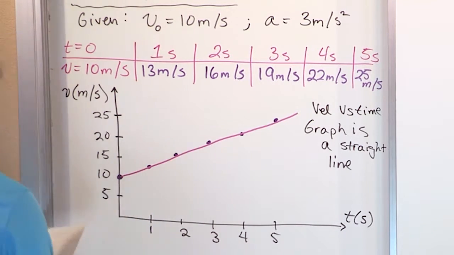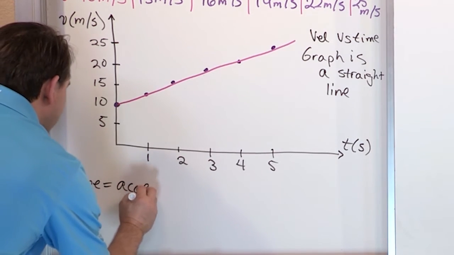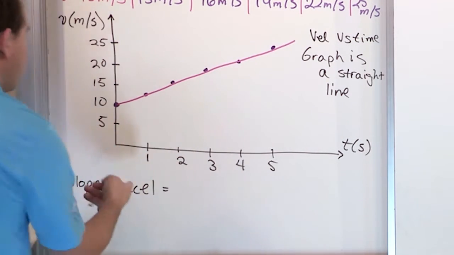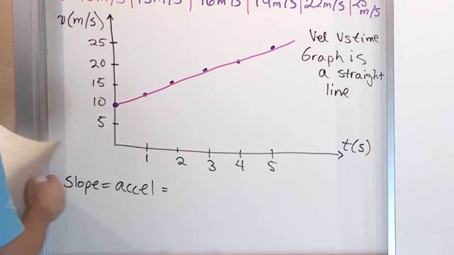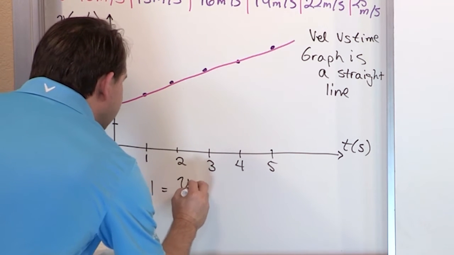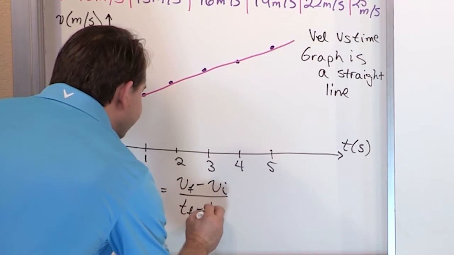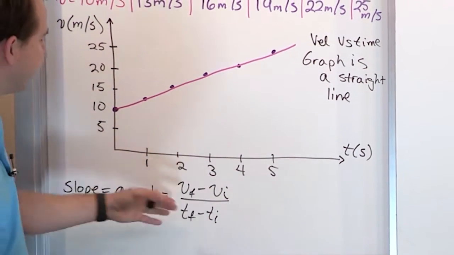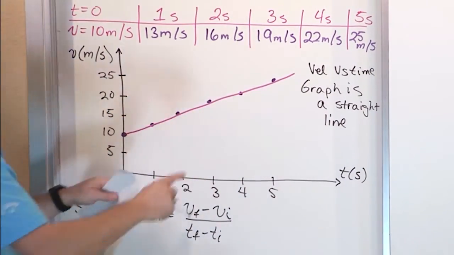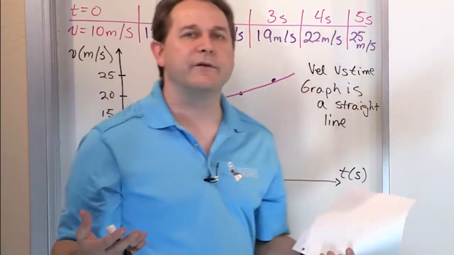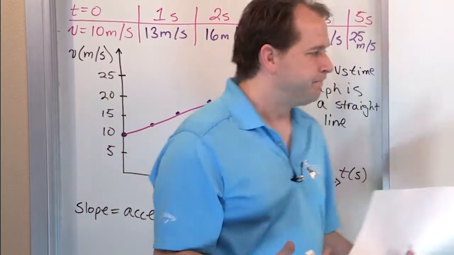So let's figure out what the slope is. We're saying that the slope of this curve is equal to the acceleration, because that's what we define acceleration to be. So what is the slope of this curve? It's rise over run. So it means delta v over delta t, right? Which would mean the final velocity minus the initial velocity over the final time minus the initial time. Now I can use any pair of points on here. I can use these points, or these points, or these points. The reason I don't care is because it's a straight line, so no matter what points I pick, the slope will always be the same.